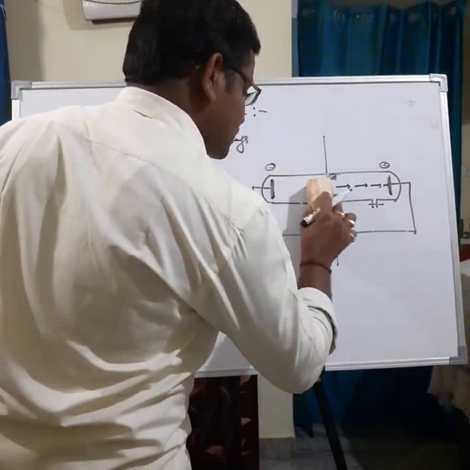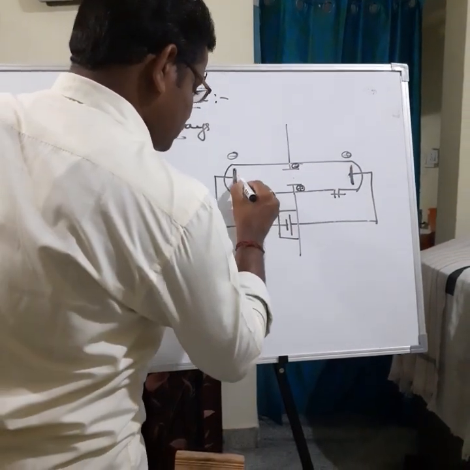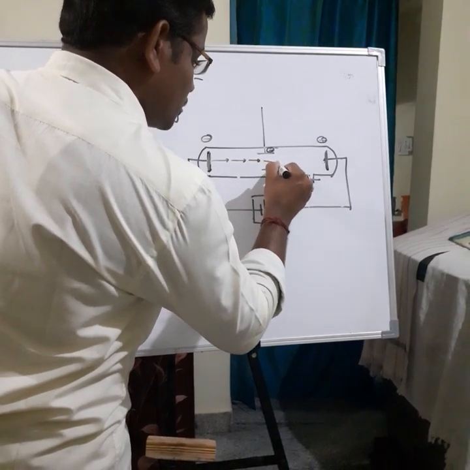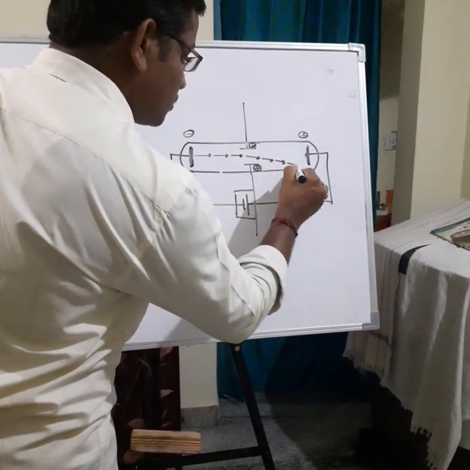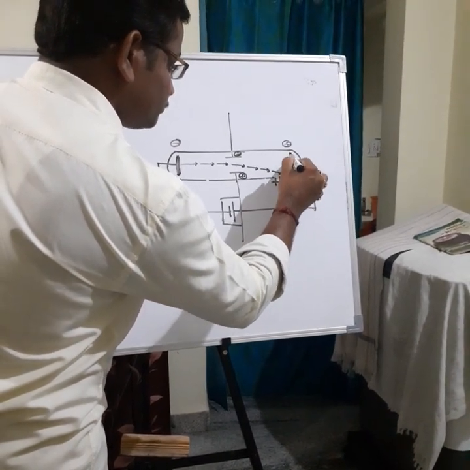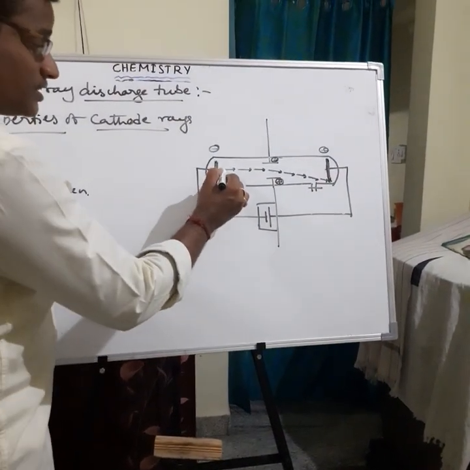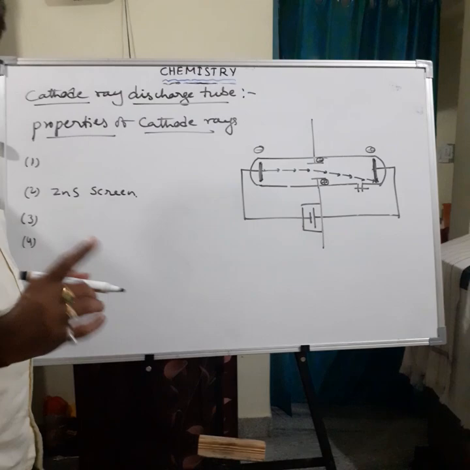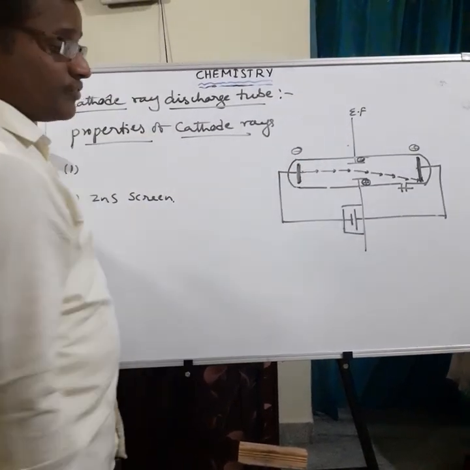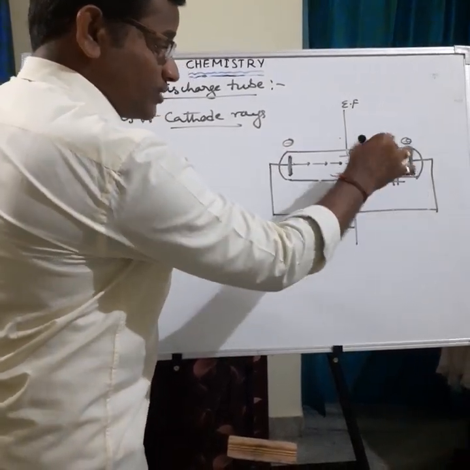But in the presence of electric field, the rays are deflected toward the positive pole of the electric field. That means normally these rays travel in a straight line, but in the presence of electric field, these cathode rays are deflected toward the positive pole.